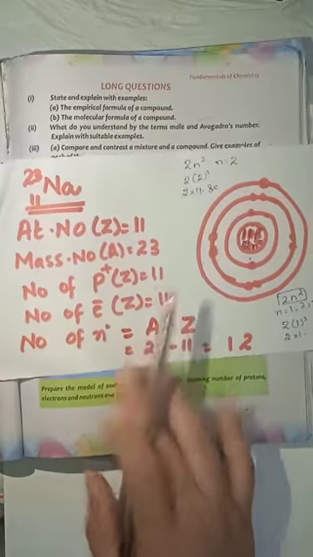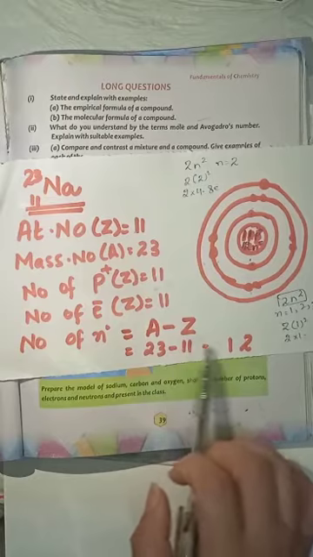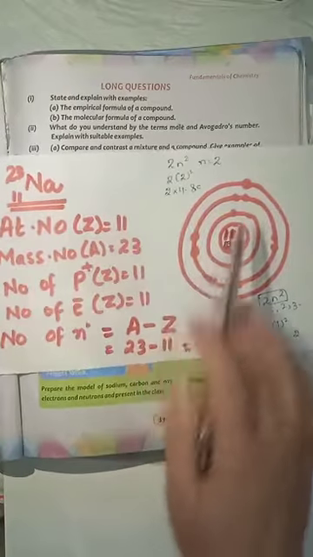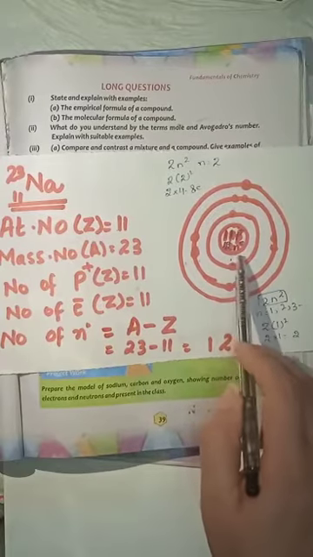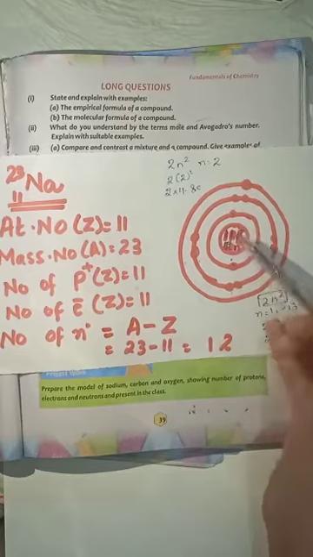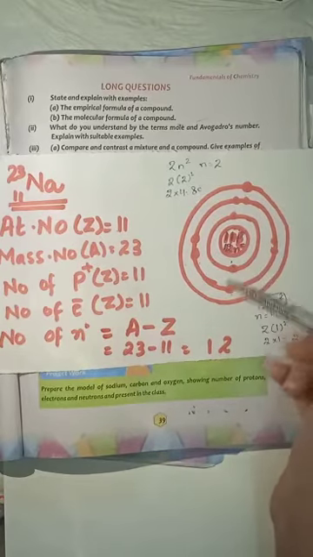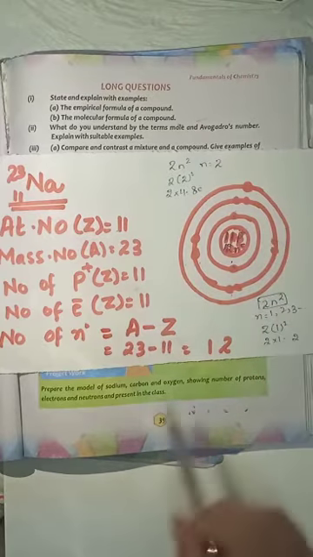For calculating the number of neutrons, we have a formula: A minus Z. A is 23 and Z is 11. 23 minus 11, you will get 12. So if we draw the structure of the atom of sodium, we have 11 protons and 12 neutrons in the nucleus. The first shell will carry 2 electrons, in the second we will put 8 electrons, while in the third we will put only 1 electron. How do we come to know that each shell contains a specific number of electrons?